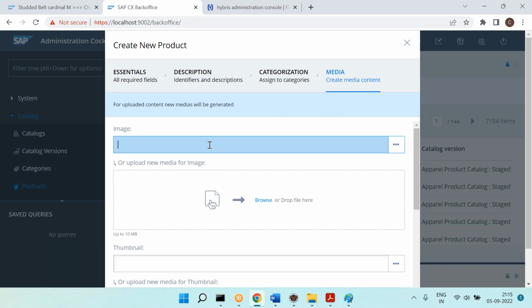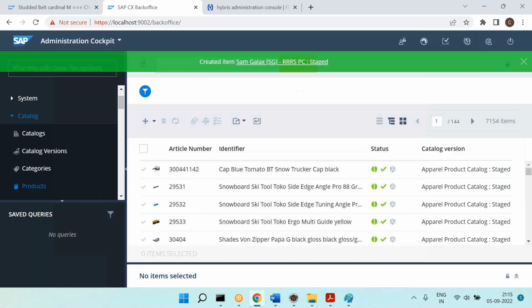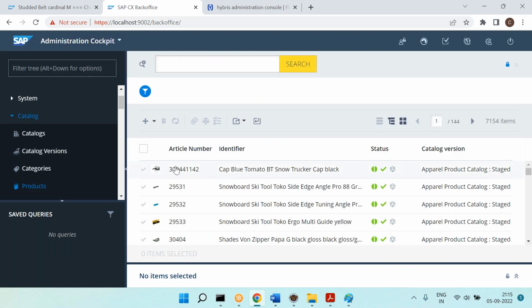Now every product is mapped with some images. We will practice this tomorrow. For now I will say done. We'll practice all these things, enrichments, tomorrow. These are all called enrichments, product enrichments. We'll practice tomorrow. Say done. So that is how we created the Galaxy.